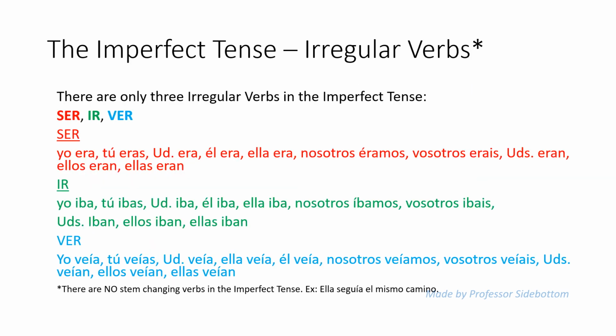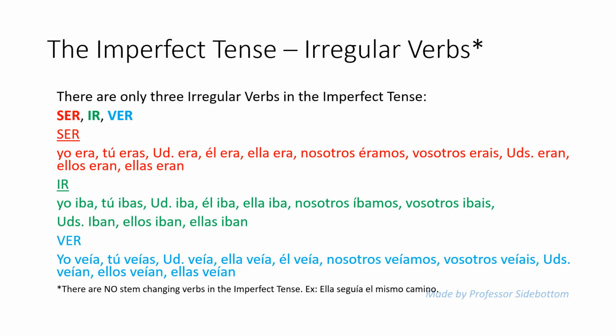Now let's talk about the imperfect tense of irregular verbs. Luckily, in the imperfect, there are only three irregular verbs: ser, to be, ir, to go, and ver, to see. Ser will be conjugated as follows. Yo era, tú eras, usted era, él era, ella era. Nosotros éramos, vosotros erais, ustedes eran, ellos eran, ellas eran.